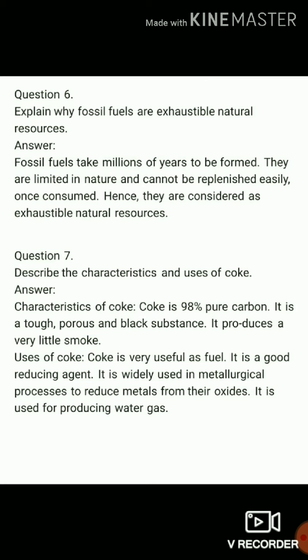Now question number 7. Describe the characteristics and uses of coke. So the answer is, at first we write characteristics of coke. Coke is 98% pure carbon. It is a tough, porous and black substance. It produces very little smoke. And uses of coke. Coke is very useful as a fuel. It is a good reducing agent. It is widely used in metallurgical processes to reduce metals from their oxides. It is used for producing water gas.